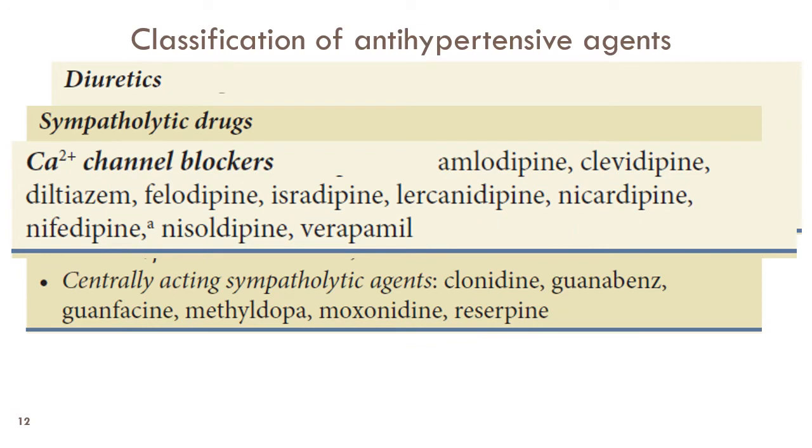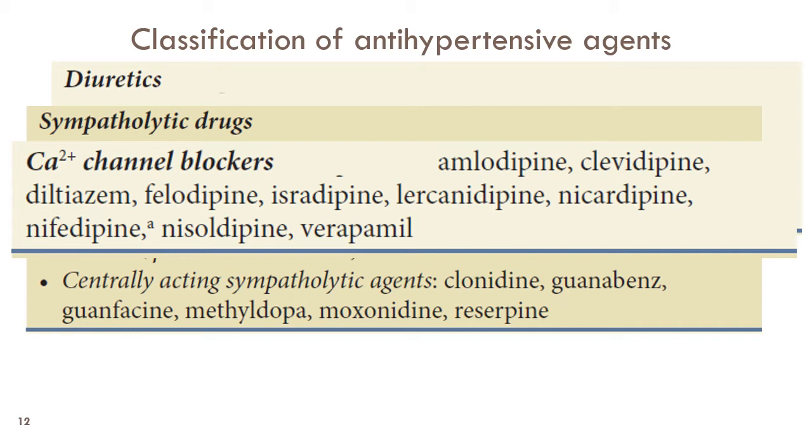Coming to the calcium channel blockers, these drugs are divided into dihydropyridines, verapamil and diltiazem. These drugs block the voltage sensitive calcium channels, leading to arteriolar vasodilation, leading to decrease in peripheral vascular resistance. Therefore, these drugs are effective in decreasing the diastolic blood pressure. Use of these drugs causes reflex sympathetic stimulation, leading to reflex tachycardia and peripheral edema.